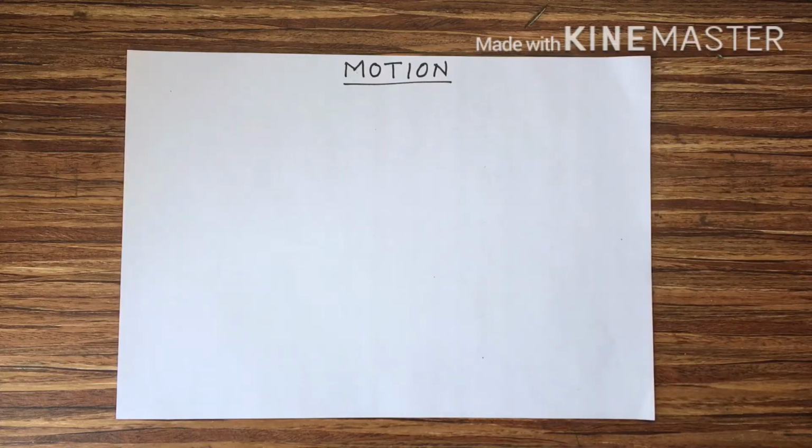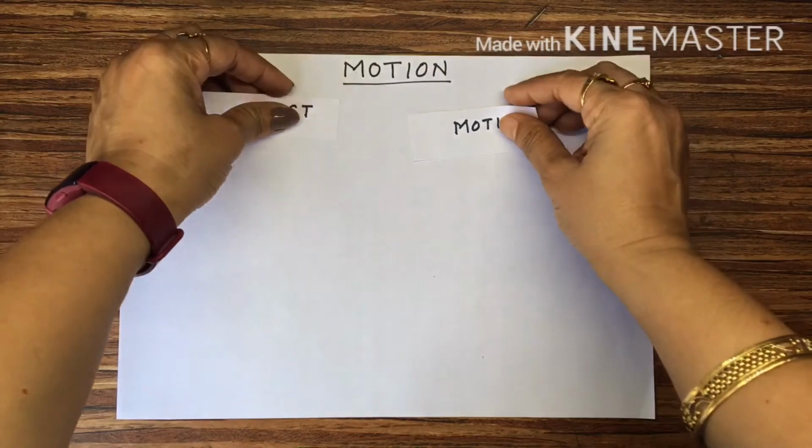Hello students, today we are going to study the topic motion in physics. What is motion? In simple language you say, when an object is in moving condition, it is said to be in motion. The first topic I will take up is the definition of rest and motion. Normally you know what is rest and what is motion.